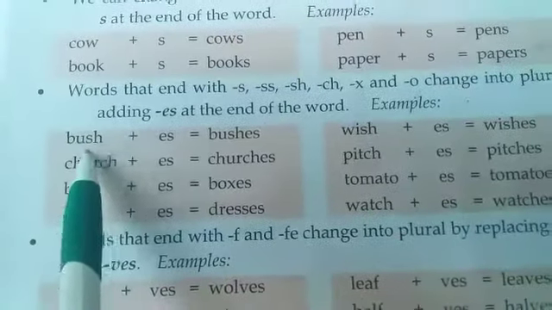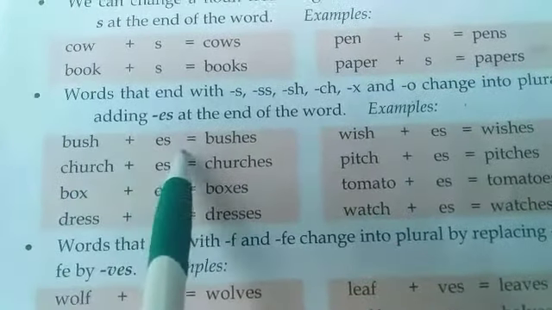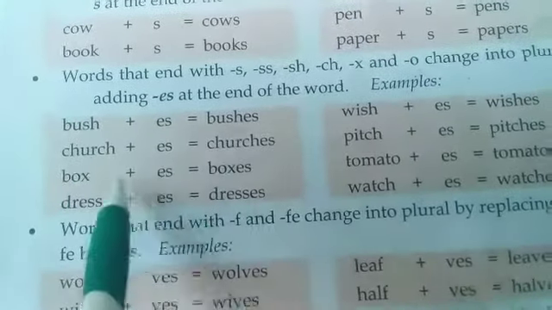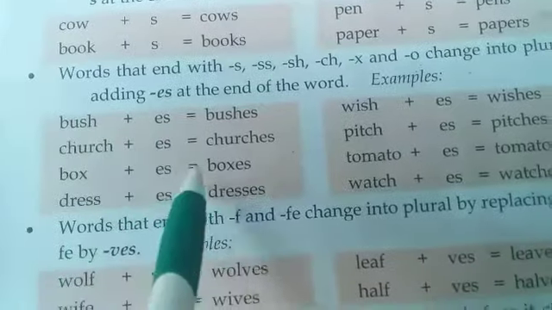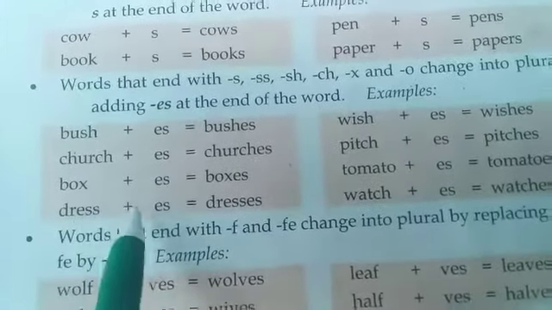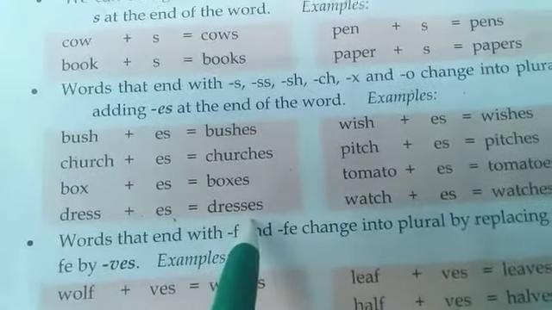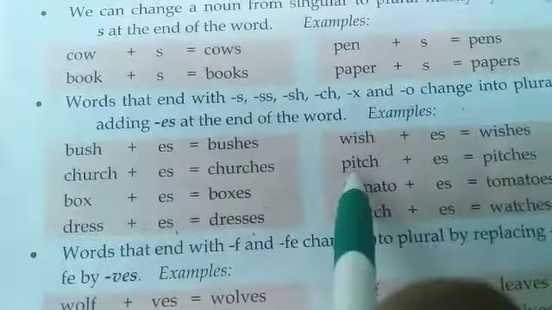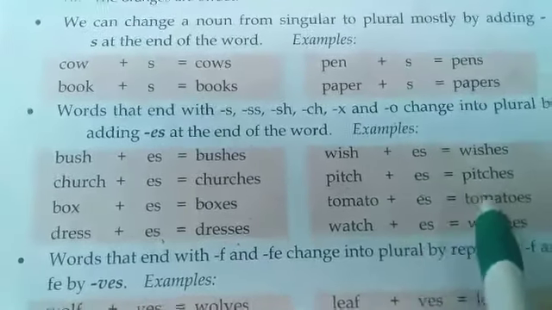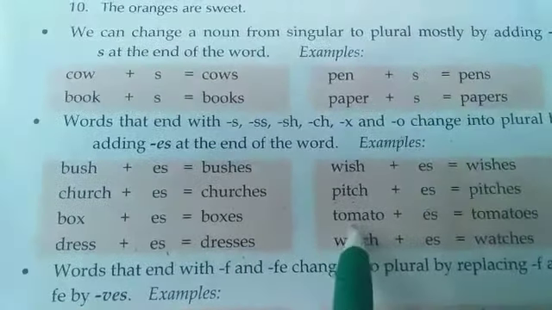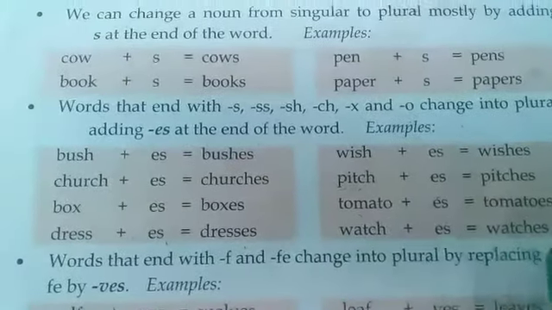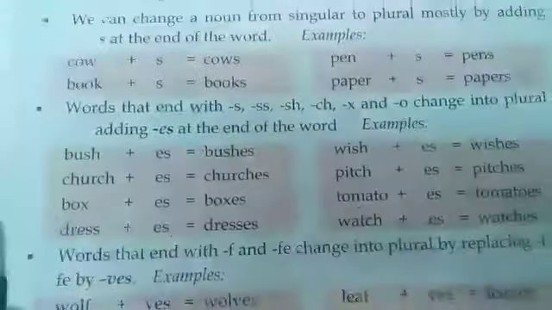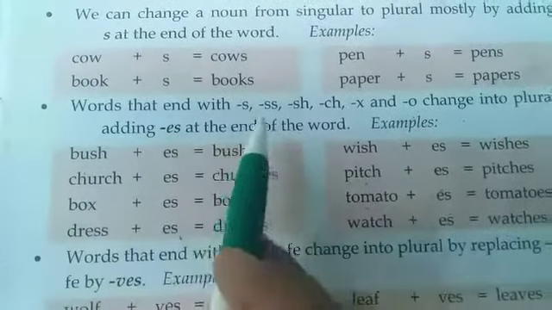Here, bush ending with sh plus es, bushes. Church plus es, churches. Box plus es, boxes. Dress plus es, dresses. Wish plus es, wishes. Pinch plus es, pinches. Tomato plus es, tomatoes. Watch plus es, watches.